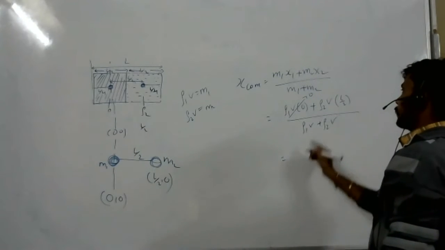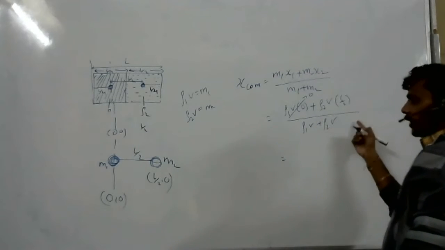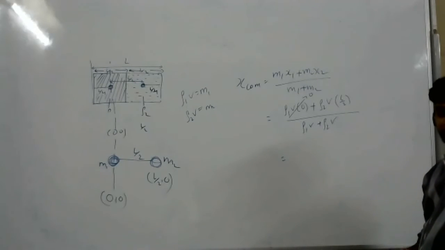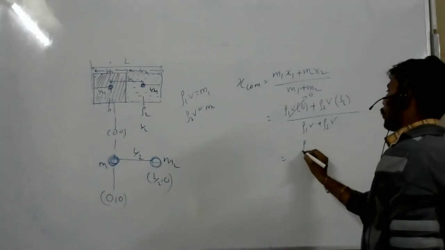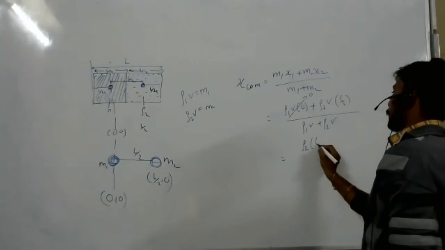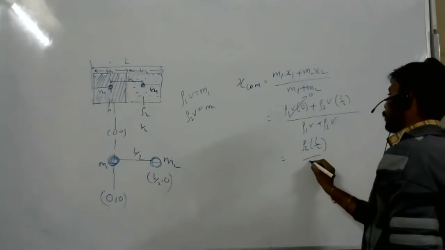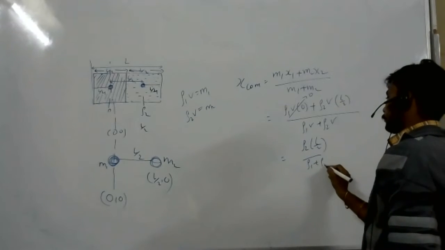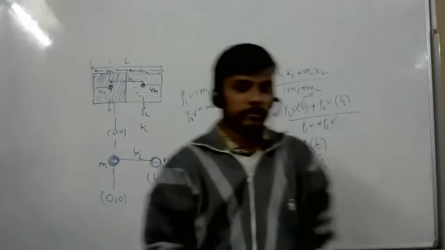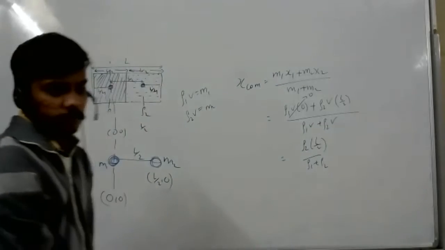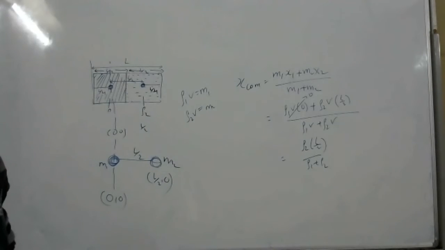So you will remain with rho V, which we can take common and cancel out, right? That's what you did. So now rho 2 L by 2 by rho 1 plus rho 2. That is the center of mass. Clear?